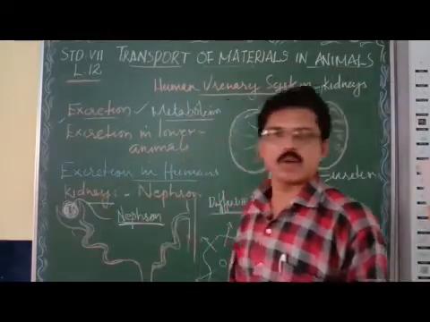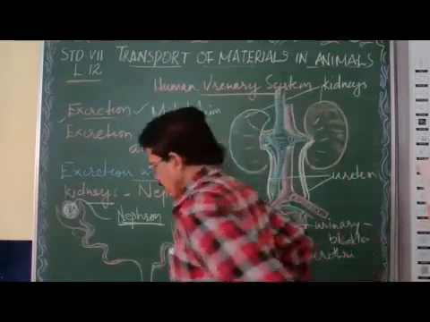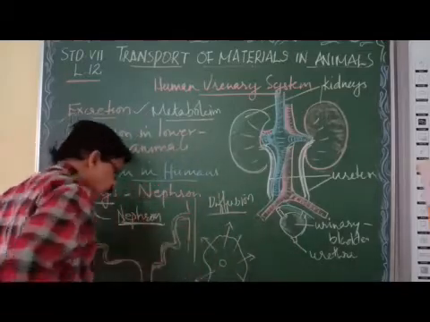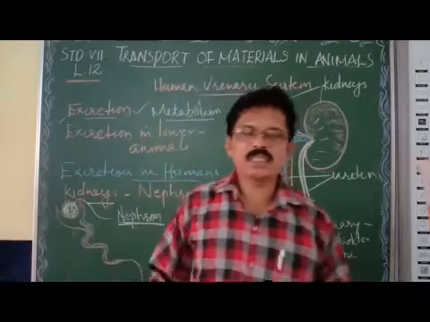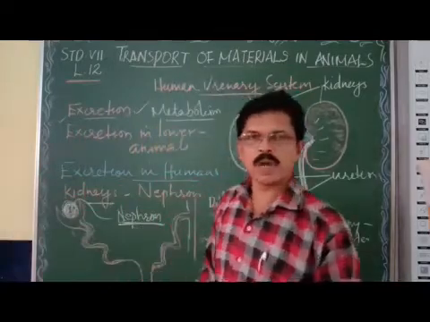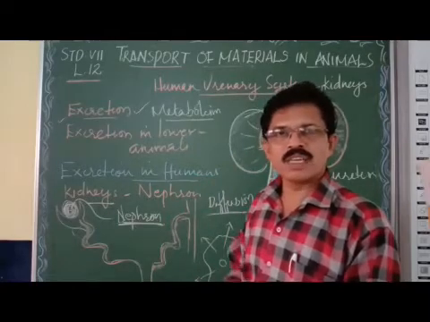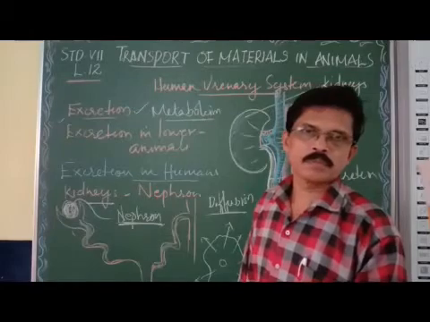They are located on either side of the vertebral column, just above the waist. A pair of kidneys are the most important organ for excretion in humans.